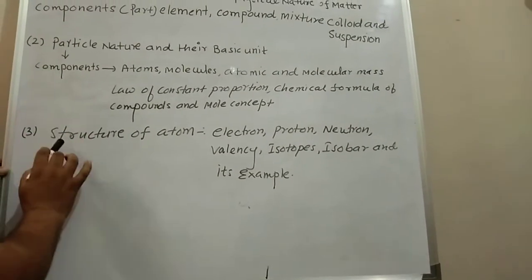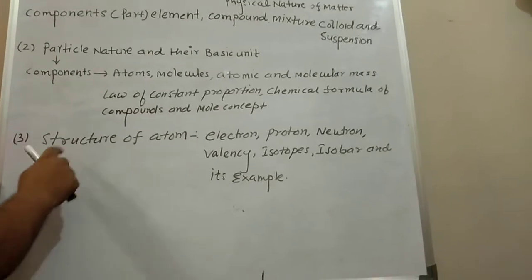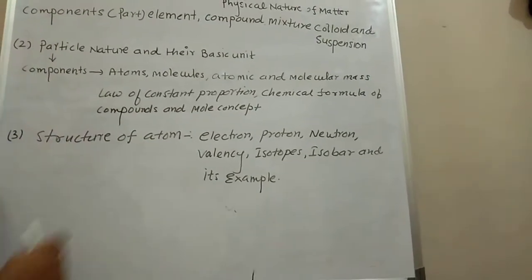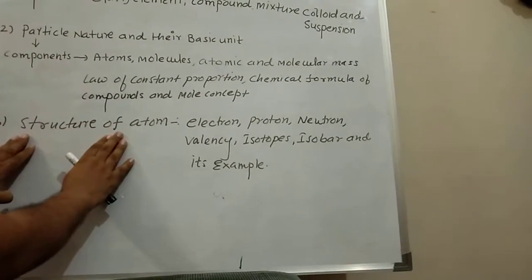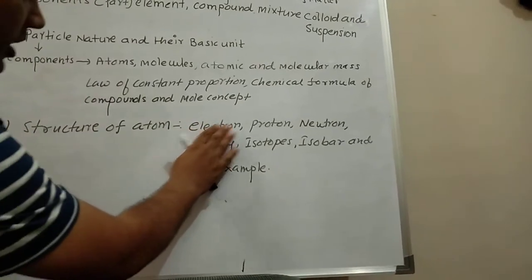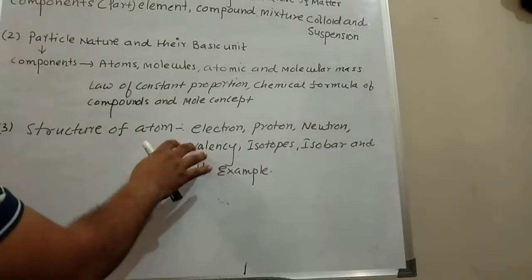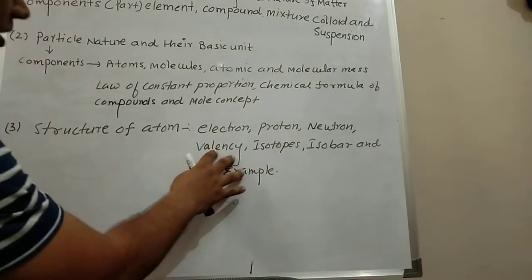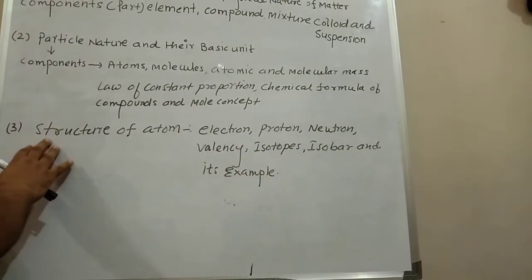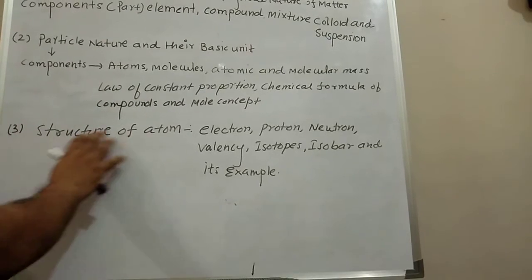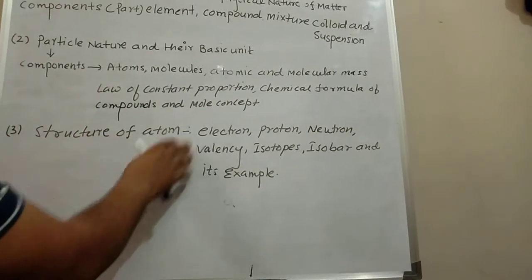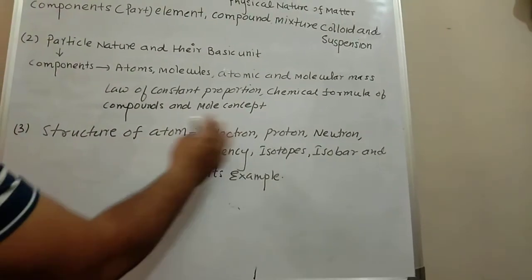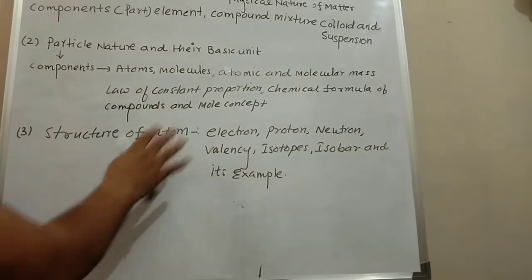Third unit of chemistry is structure of atom. In structure of atom, the components are electron, proton, neutron, valency, isotope, isobar and its example. So in the third unit, the components and its examples are required to study.